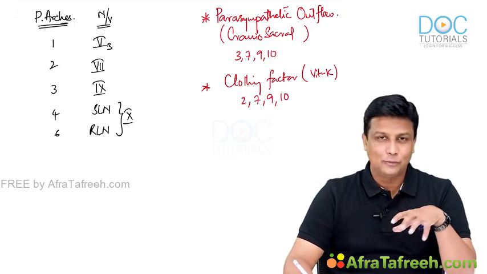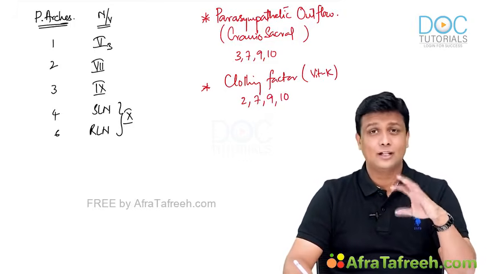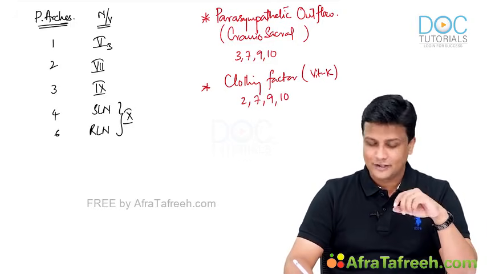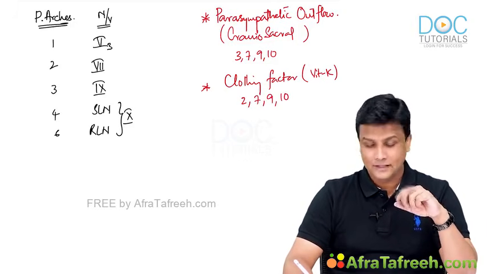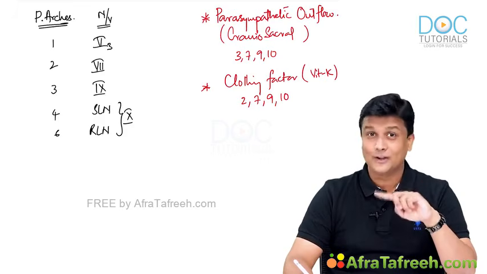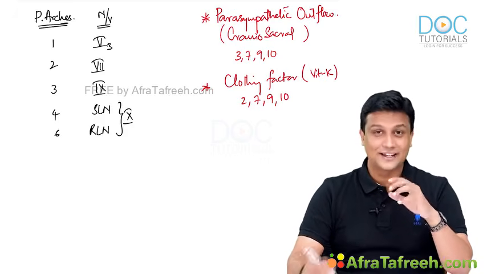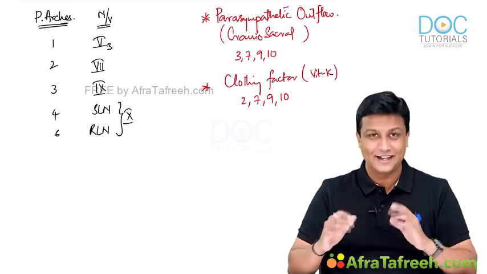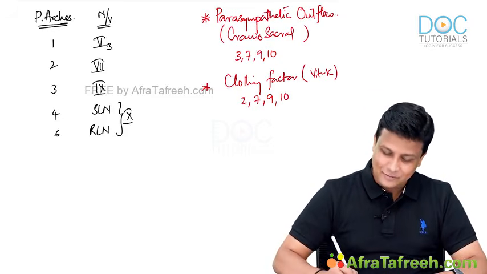Factor number 2 is prothrombin, factor number 7 is the stable factor, the 9th one is the Christmas factor, and the 10th one is the Stuart-Prower factor. That is 2, 7, 9, 10. But remember, not the cranial nerves, those are clotting factors. You might be thinking, why, sir, are we going into biochemistry? I'll tell you.